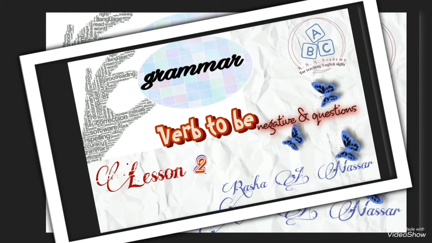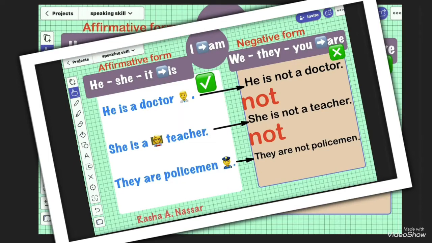Today we are still with verb to be, but in negative and question forms. So here we will learn how to change affirmative sentences into negative or questions. Let's start with negative. Let's see here how we can change our sentences into negative ones.